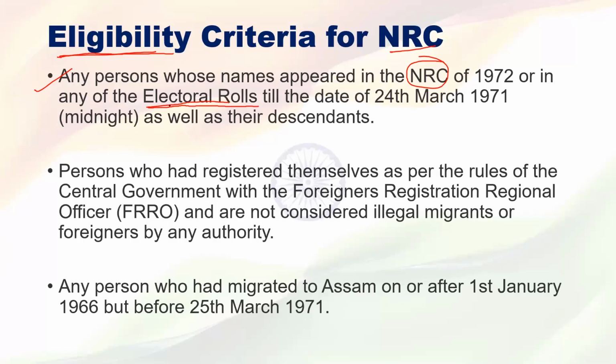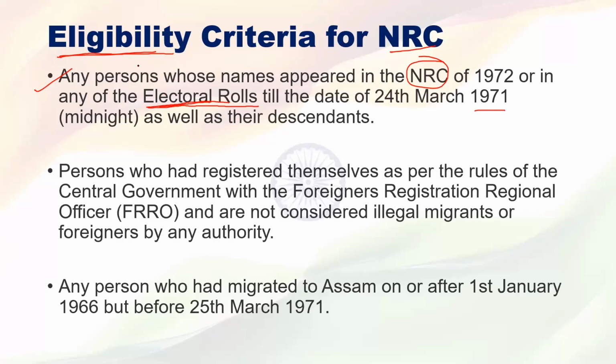Any person whose name appeared in the NRC, or any person whose name appeared in the electoral rolls before 1971, not now, before 1971, that person will get the citizenship of India. Understood? Yes, sir. Okay, very simple.